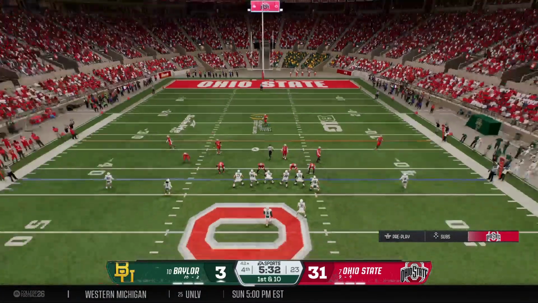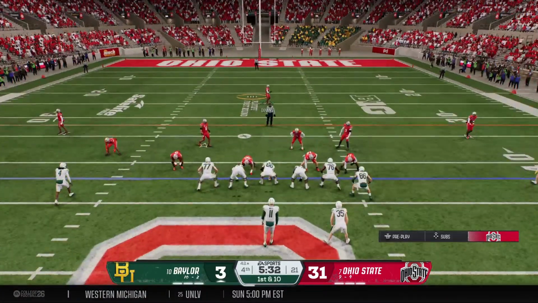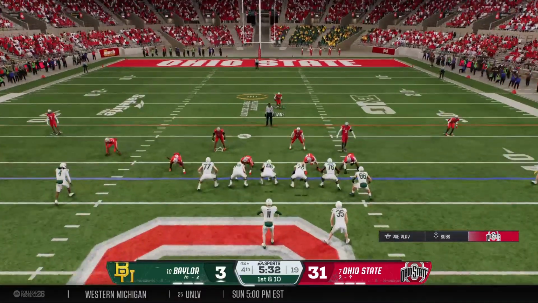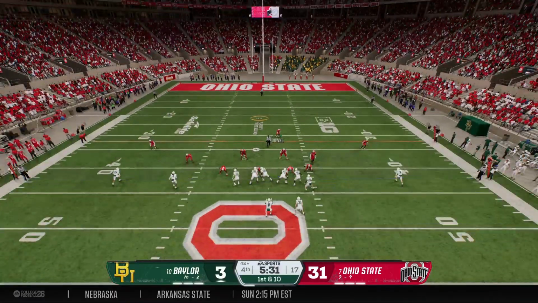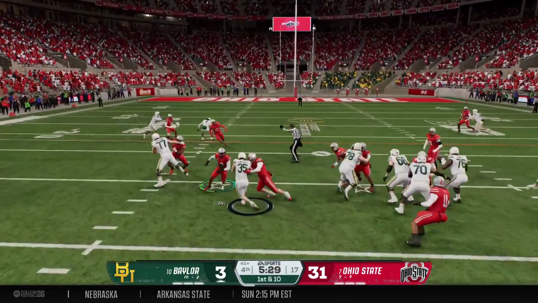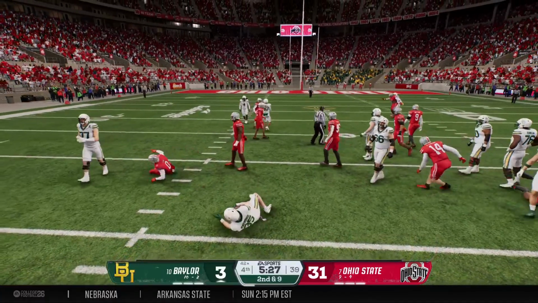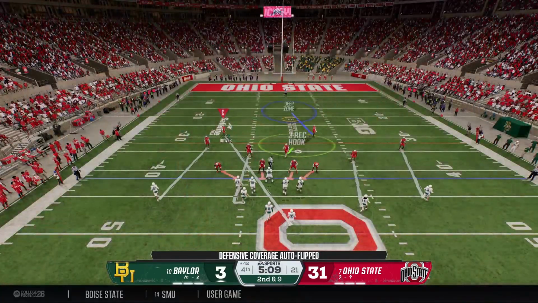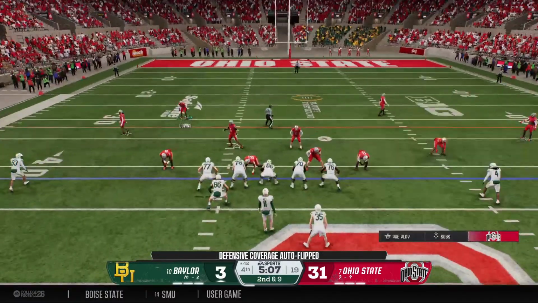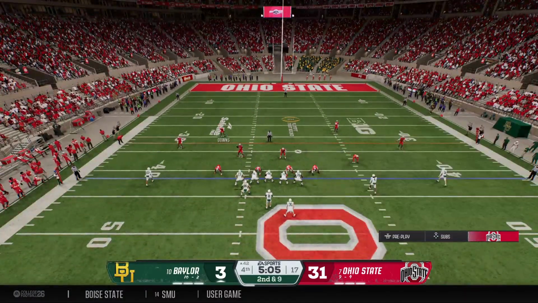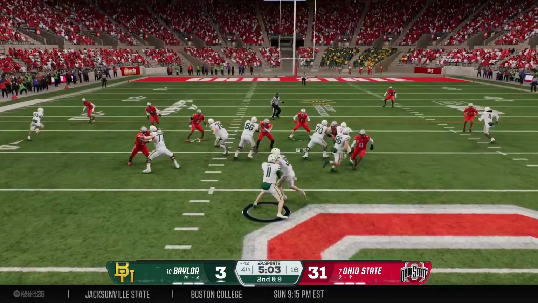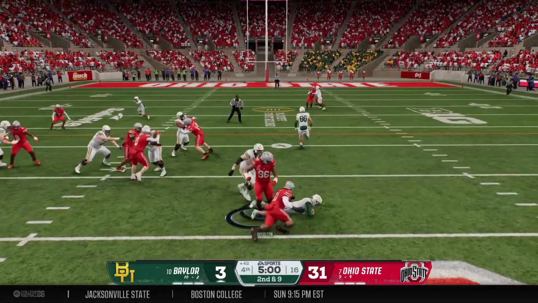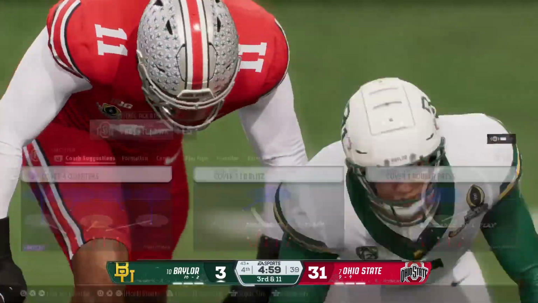Here comes the Baylor offense back out onto the field. Last time out there, they got stopped on 4th down, but it didn't cost them anything. Let's see what the mindset is here. They test the middle of the defense, but get nothing. And this defense has had a great game today. Here we are in the 4th quarter. They've done a nice job of taking the run game completely away, making it a lot easier to zero in on that quarterback in the pass game.